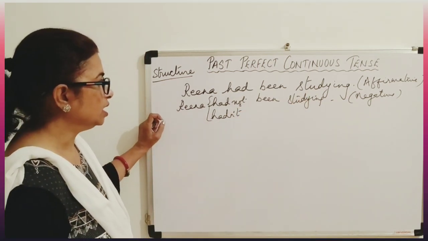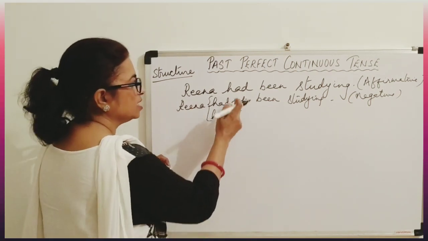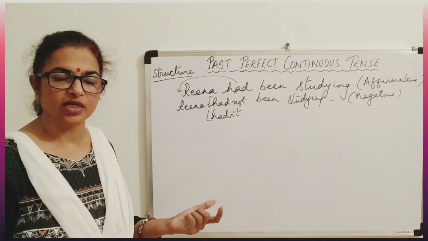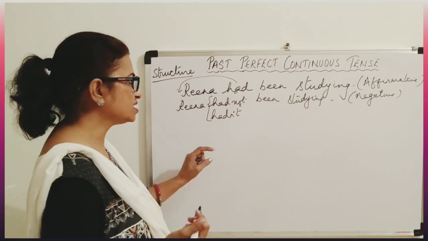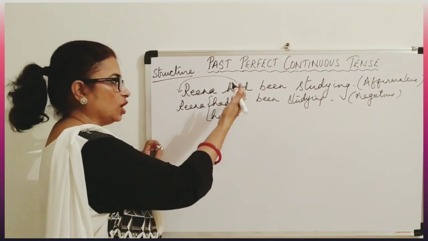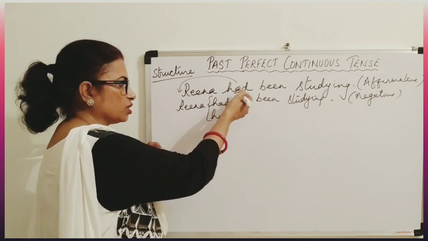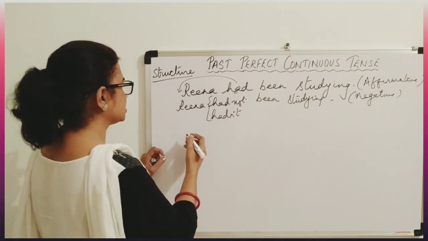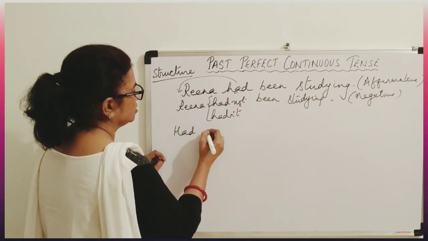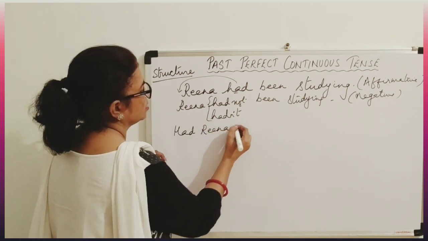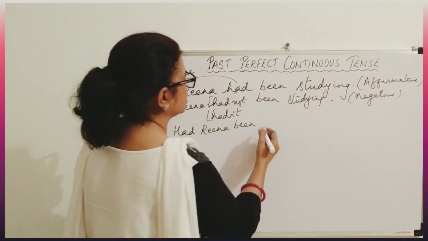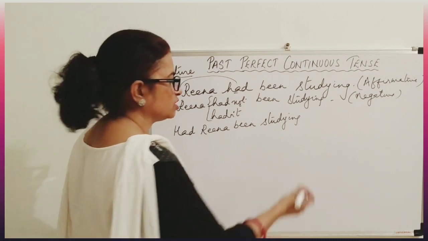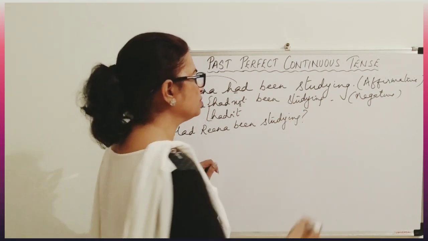Now let us make an interrogative sentence, that is a question sentence. Simply the place of had we are going to change. So we are going to bring it here, and it will automatically become an interrogative sentence. Why? Because whenever we start any sentence with the auxiliary verbs, it automatically becomes an interrogative sentence. So, had Reena been studying? Now what is this? This is an interrogative sentence. So question mark is compulsory.